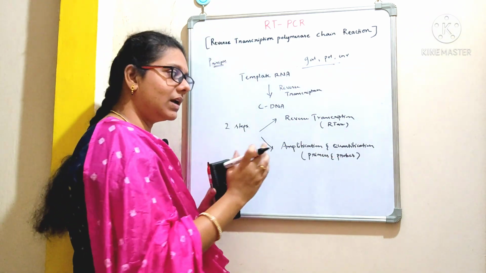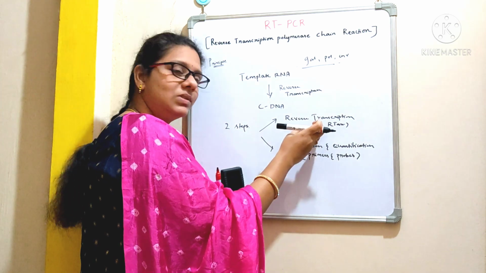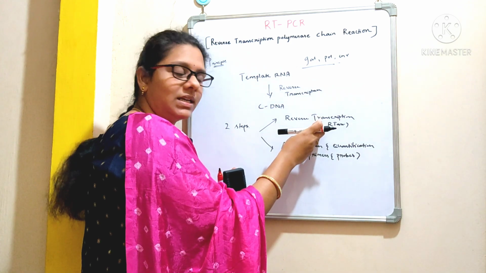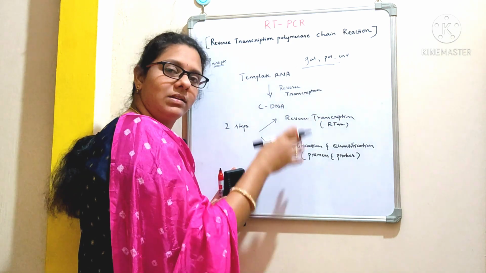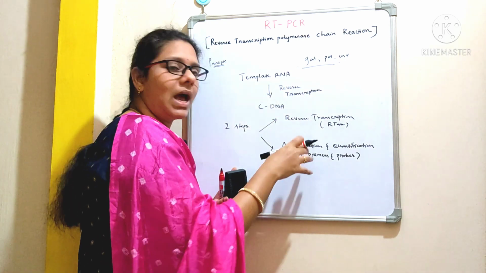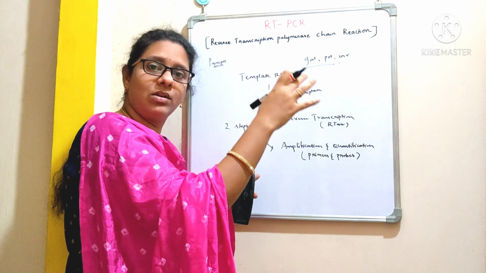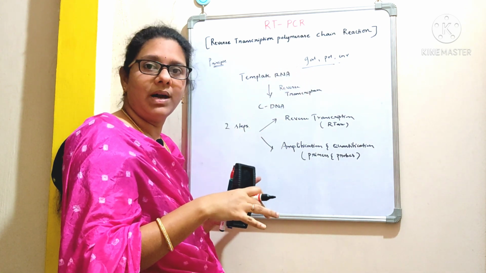If you observe clearly, first the RNA is used as a template, and from RNA we are going to synthesize the cDNA, which we call reverse transcription. Whereas the DNA so formed will be amplified and quantified. I told you earlier, right, exons which are considered as genes will be transcribed to mRNA, right?